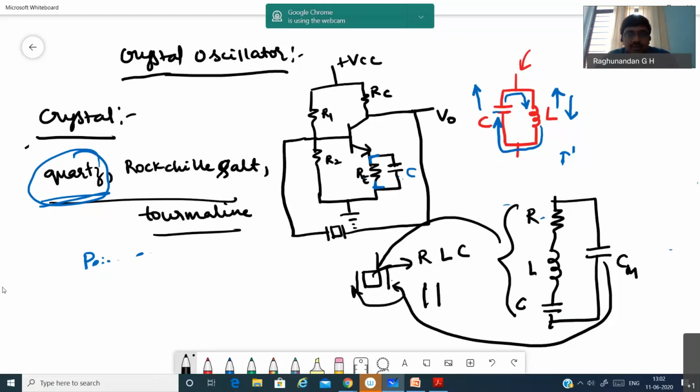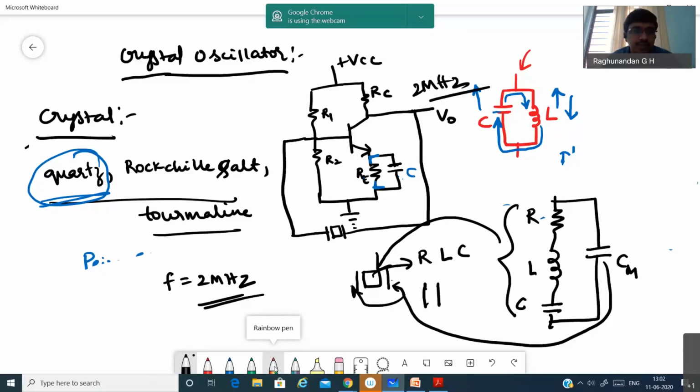Now here we consider a crystal of some desired frequency. If I consider a crystal of 2 megahertz, then you just connect an amplifier and it will produce a 2 megahertz signal at the output. So this is how the crystal works.